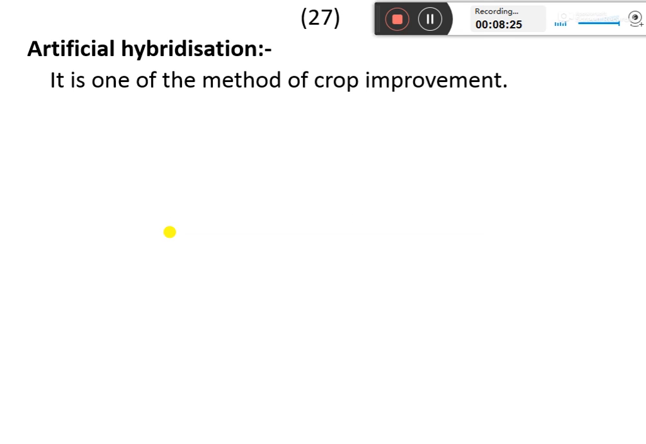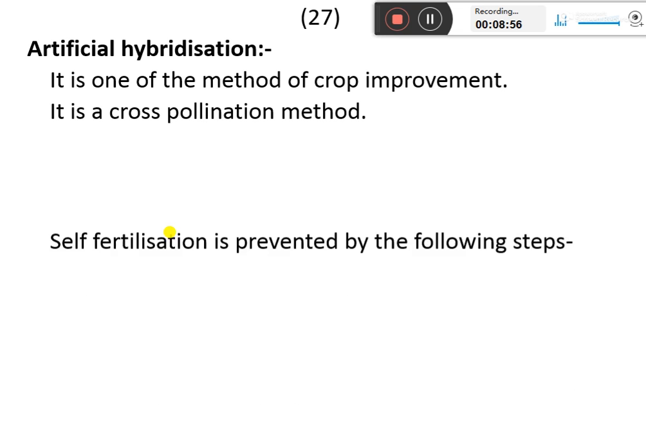Artificial hybridization. It is a type of cross pollination under controlled conditions by human beings. It is done for the improvement of the crop. The pollen grains of the desired plant are transferred to the stigma of the other desired plant to get a new plant with the desired characters. So it is a cross pollination method.